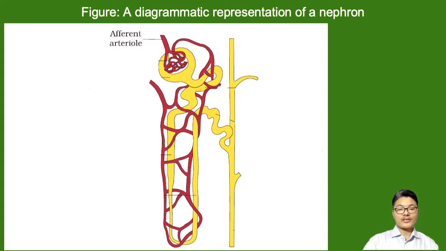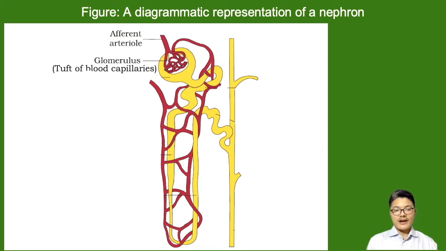The afferent arteriole branches to form a group of capillaries inside a cup-like structure, and this tuft of blood capillaries is known as the glomerulus. Tuft here refers to a group or bunch. So the group of blood capillaries formed by branching of the afferent arteriole is known as the glomerulus, and the glomerulus is present within a cup-like structure.